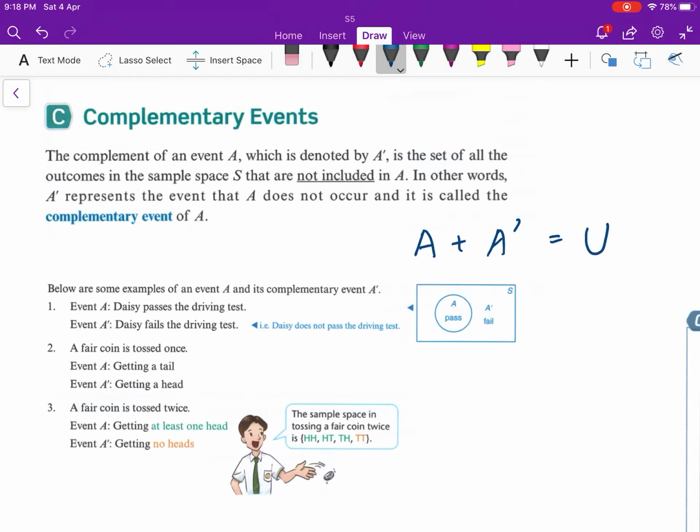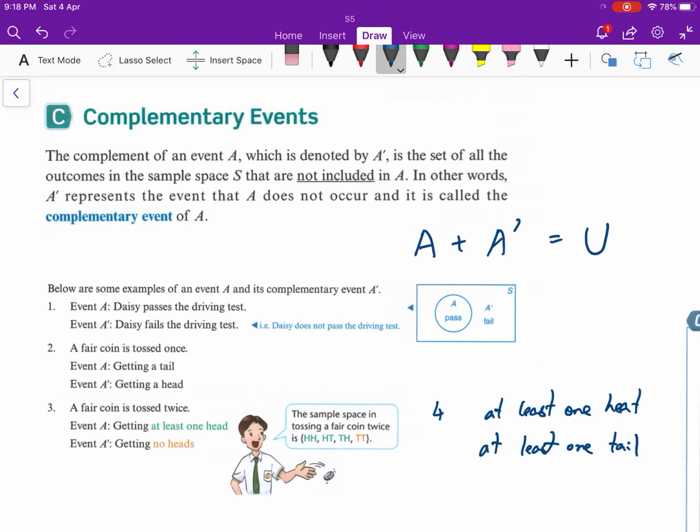But if the question says at least one head and at least one tail, it is not a complement, remember, because besides head and tail, we can get head and tail. So you need to know how to separate them.